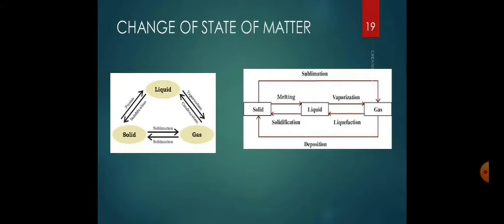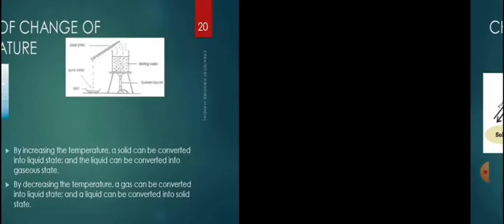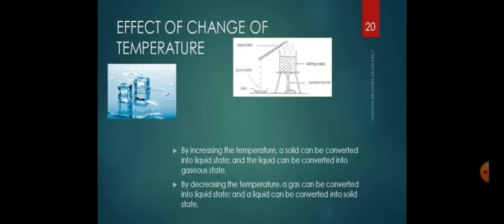So the question that naturally arises is, are the three states of matter interconvertible? Can we change one form of matter to another? The answer is yes, we can change the physical state of matter in two ways. Number one, by changing the temperature, and number two, by changing the pressure. I'll discuss in detail how we can change the temperature and what happens to the structure and the physical state of matter.